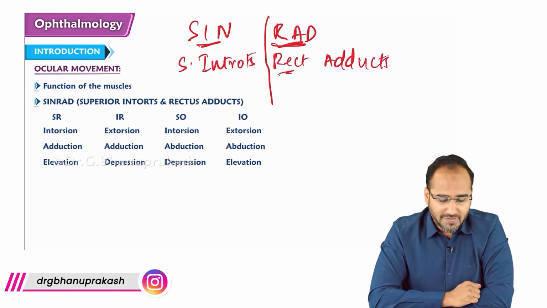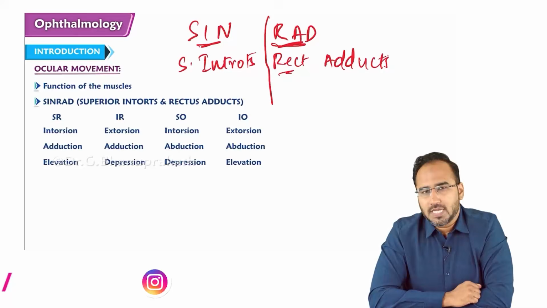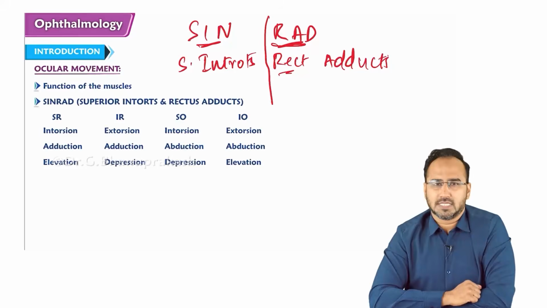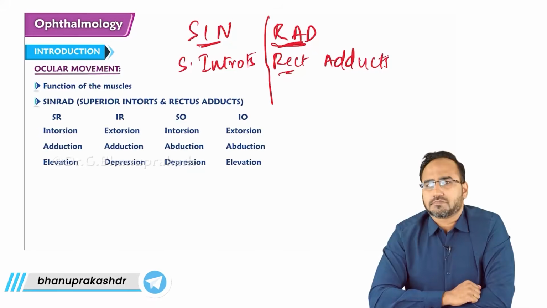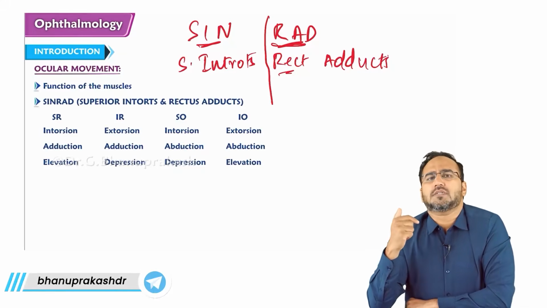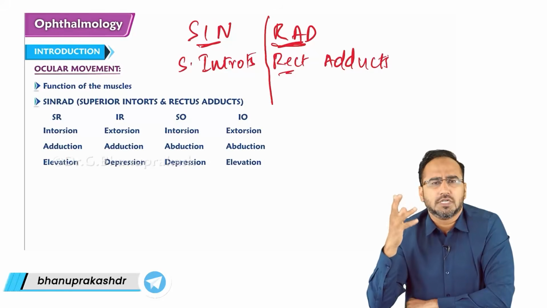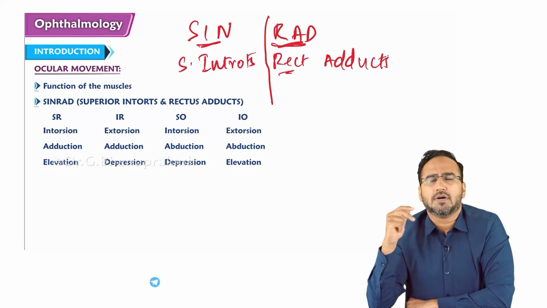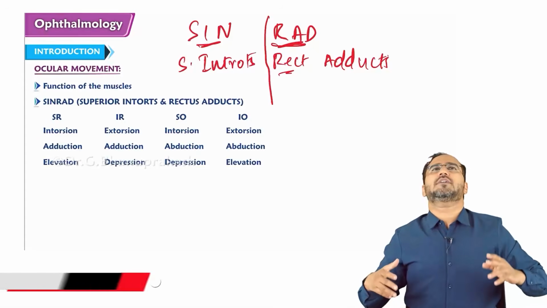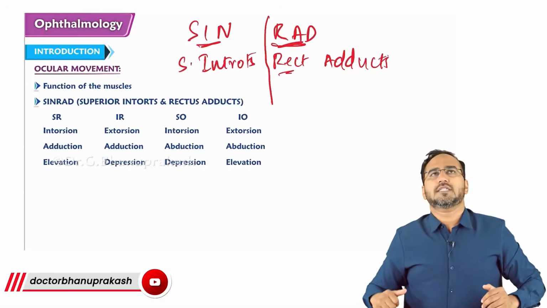So if it is a superior muscle, it will intort. If it is an inferior muscle, it will extort. Remember, imagine I am a superior person, having much ego. I'll be walking like this, my eyes on the sky.